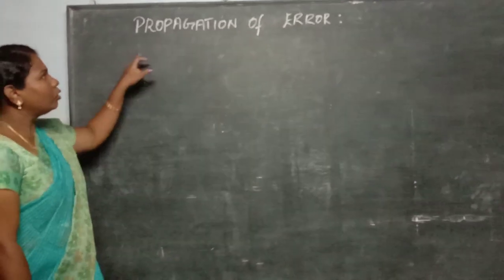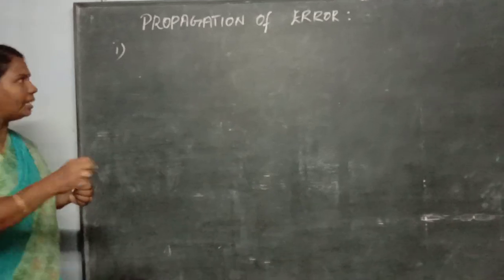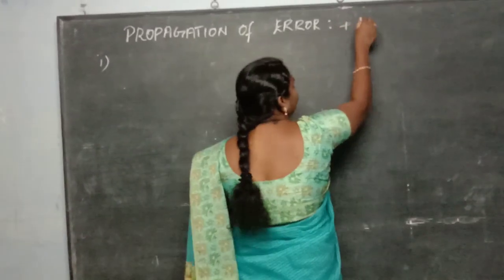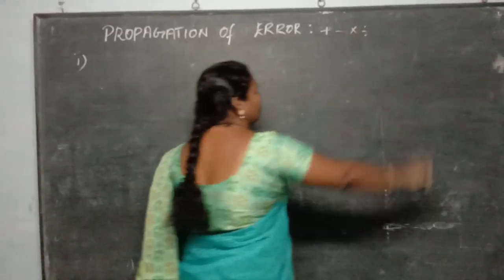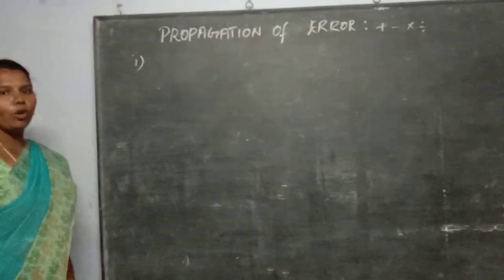The arithmetic operations involved here are four: addition, multiplication, subtraction and division. These mathematical operations are performed in propagation of error.